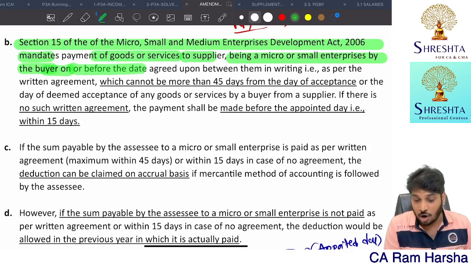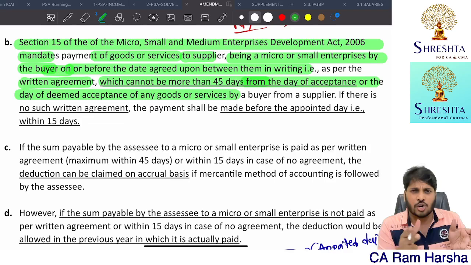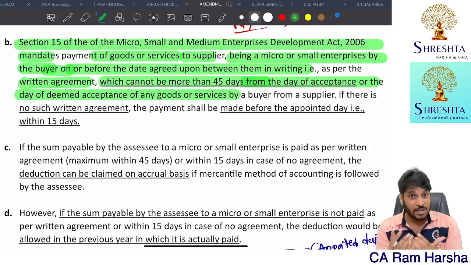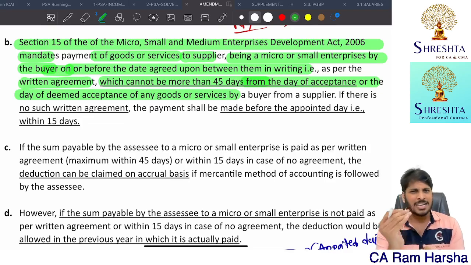The payment must be made by the buyer on or before the date agreed between them in writing, that is, as per the agreement, which cannot be more than 45 days from the acceptance or deemed acceptance, nothing but which cannot be more than 45 days from the transaction date. So through agreement, you can have a lesser duration, lesser days, or maximum 45 days.